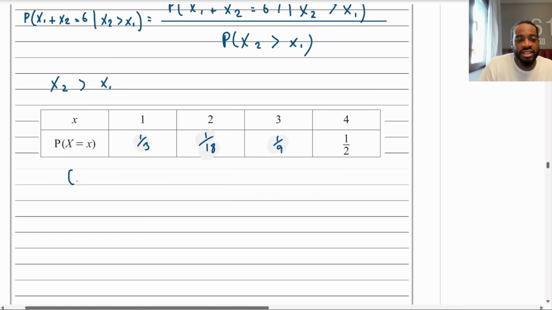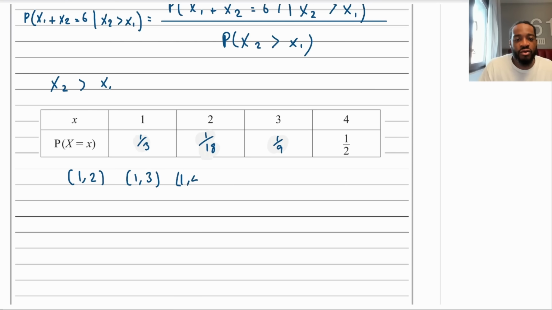So let's just say, for example, I'm going to do it in brackets in terms of pairings. Okay, let's say that my first value is 1. If the second value has to be greater than 1, then it can be 2, sorry, I forgot the 2. So 1, 2, 1, 3, 1, 4. That could work, or if I start with 2, then it could be 2, 3, 2, 4. Or if I start with 3, then it could be 3, 4. And that is it. These are the only ways that the second value is greater than the first. Okay.